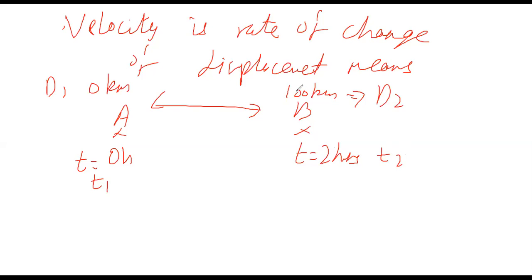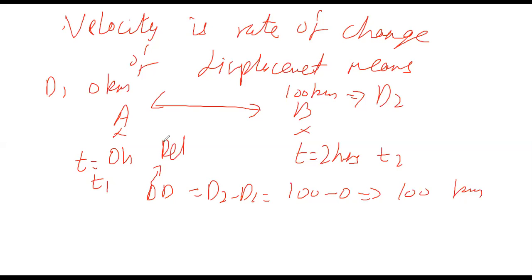Now, if you want to find how much distance he has covered, you will do what? Difference of distance is D2 minus D1, which is 100 minus 0. This gives you 100 kilometers, right? So D2 minus D1 is the change in distance or displacement. We denote change by this triangle sign, which means delta. Delta in D means change in D. Okay, I'm writing it over here. Delta means change.